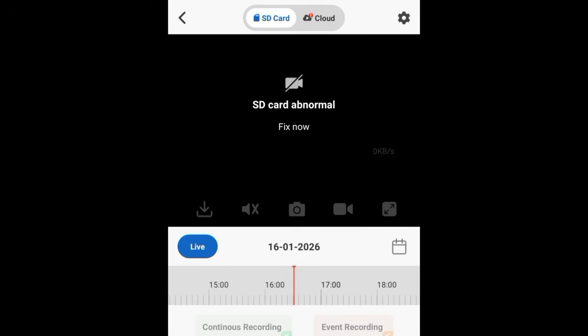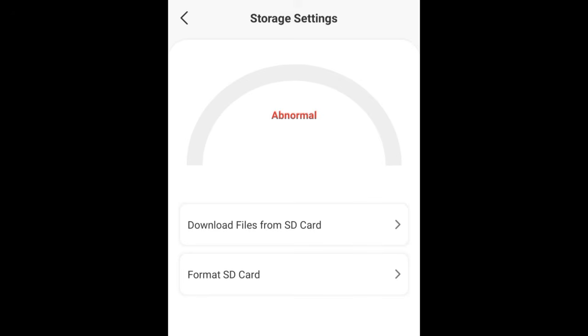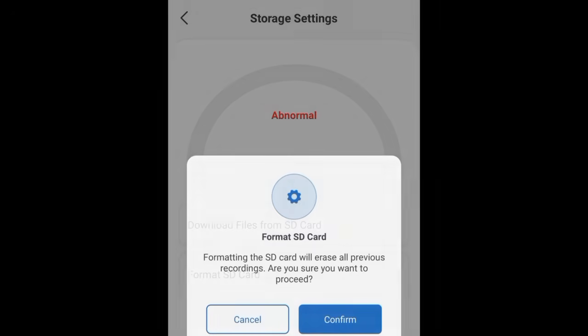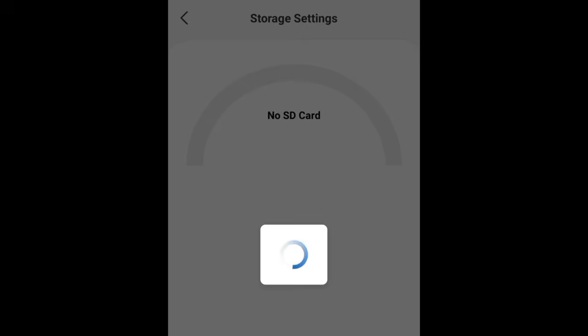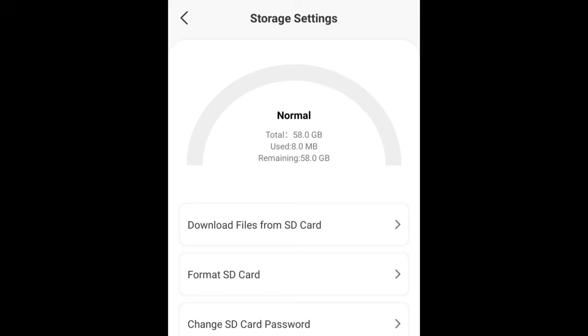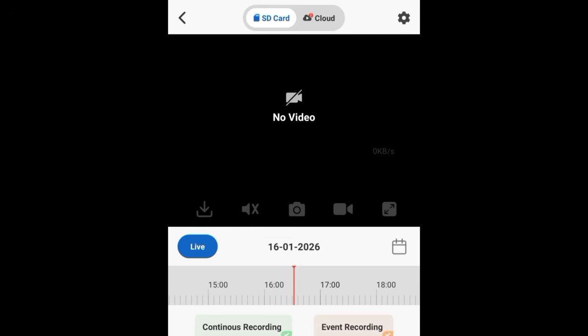The SD card shows as normal, fix now. Tap on fix now. We need to format this SD card. Okay, the SD card is formatting. Now you see the SD card is normal. After this, tap on the back button.